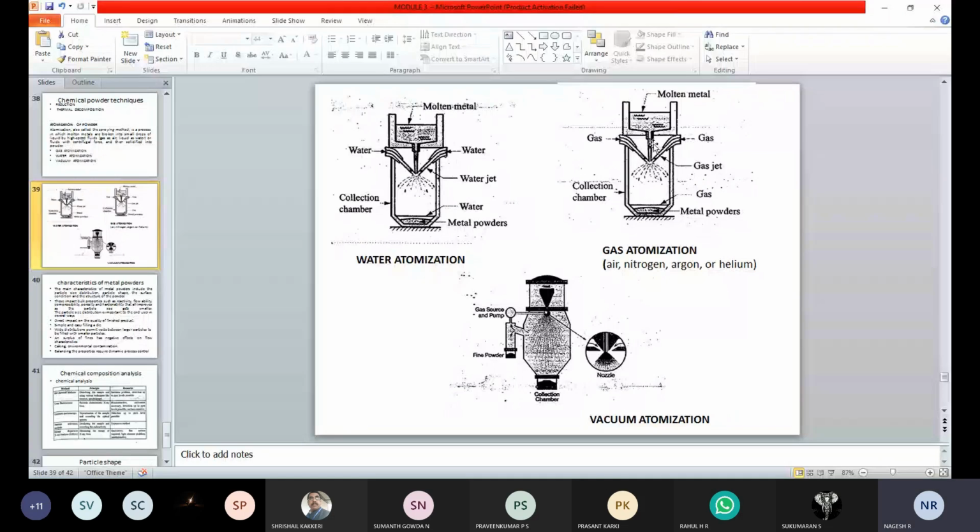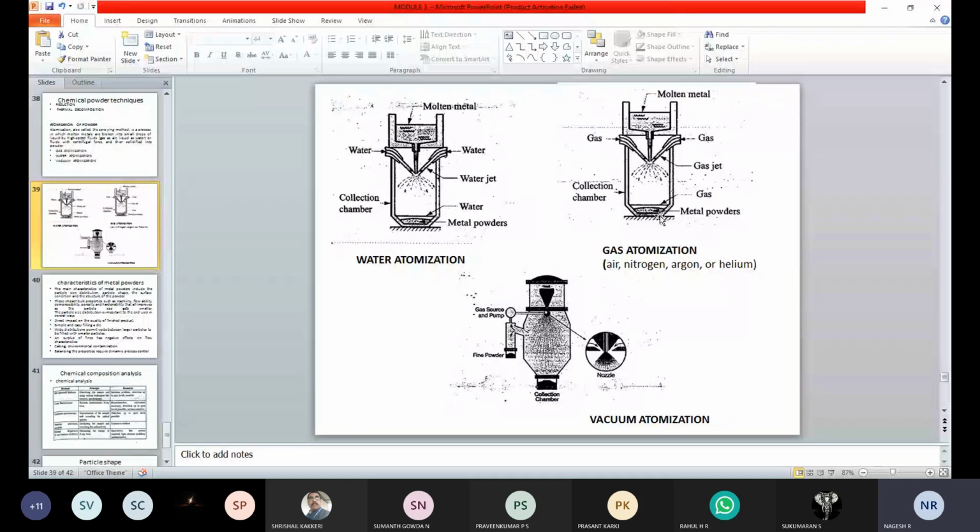Okay, so now as soon as the molten metal comes from the upper tank, we are going to pass the gases. So we can consider here we are going to pass the air over here. As the spraying takes place, it will undergo solidification. Then this hot molten metal will be converted into metal powder form. So this is the second method.